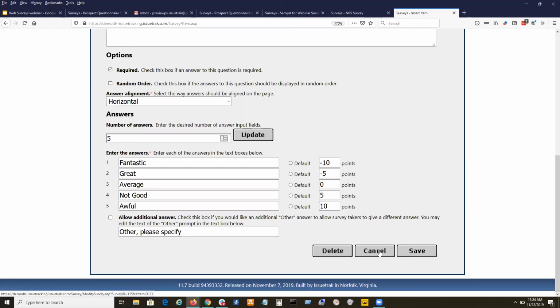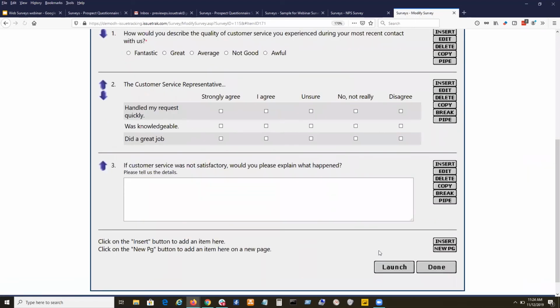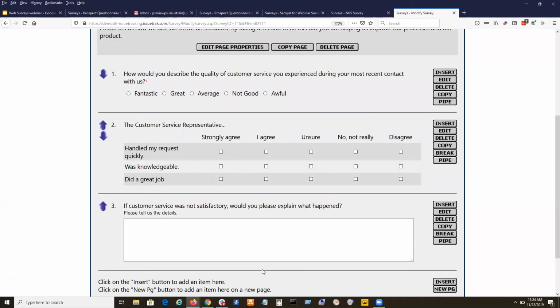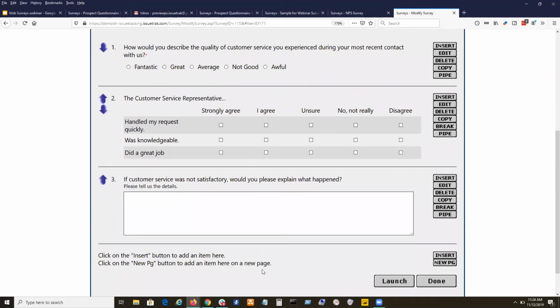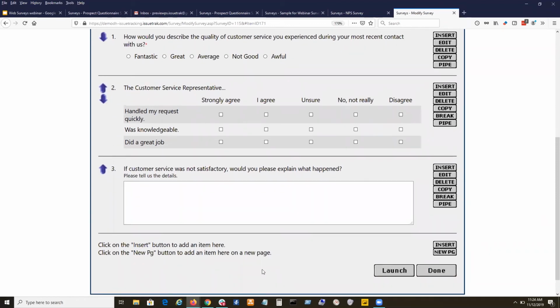Now I'm going to cancel out of this. And I wanted you guys to see, normally you'd start with none of these items on the page, right? You build 1, 2, and 3 items here. You build these from scratch because you didn't have something to start with. And I wanted to show you guys that to add items to a page, all we do is click Insert.